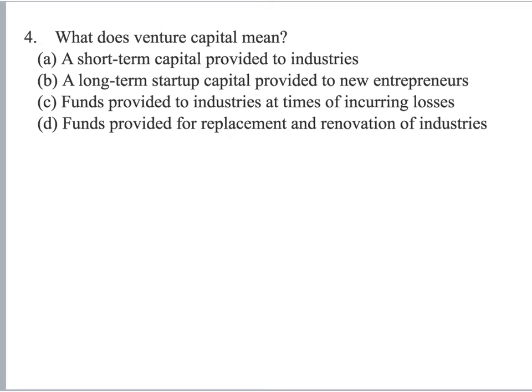What does venture capital mean? Venture capital simply refers to investment made in startup industries or certain innovative companies. There is a slight difference between venture capitalists and angel investors. Many times you might be confused about these two categories of investments.